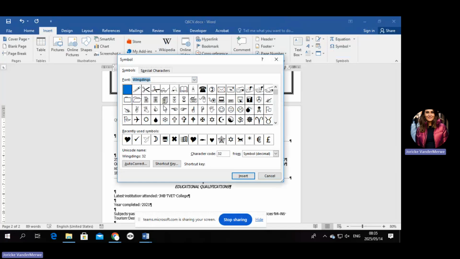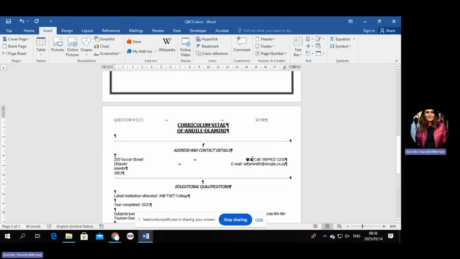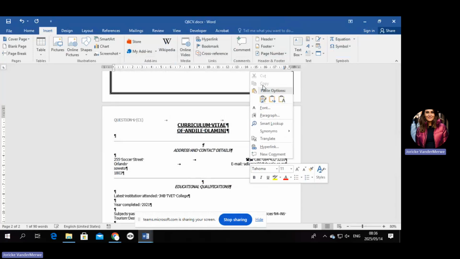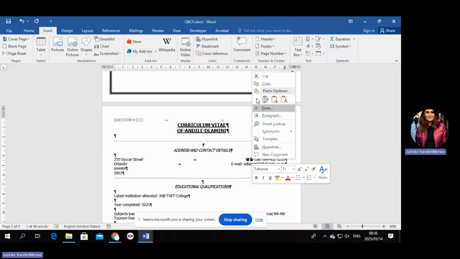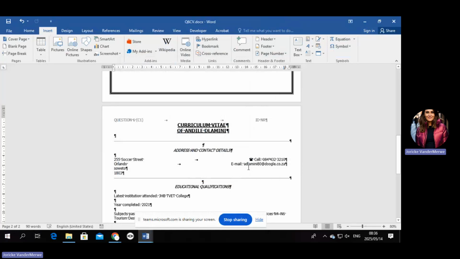Then you're going to choose Wingdings, and you are going to go to Wingdings 40. Character code 40. Now they give you a 40 or a 58. Let's just see what the 58 is. The 58 is the computer. So you must first do the 40 and say insert. And then you must go there and you can insert. But now you will see it's on the wrong place. So you must just cut it. Right click. If you don't want to do it like that, you must go into the new line again and then do the same thing.